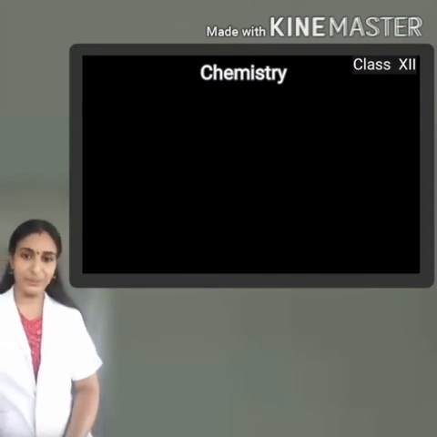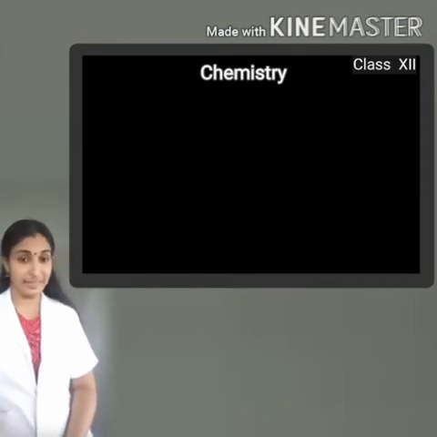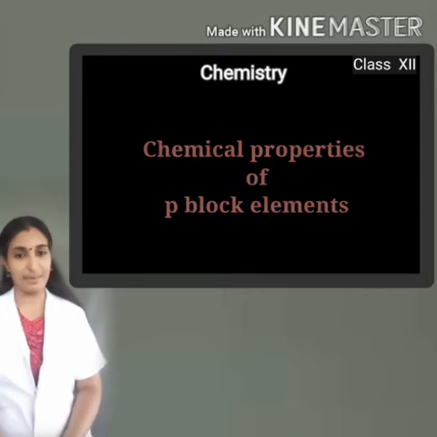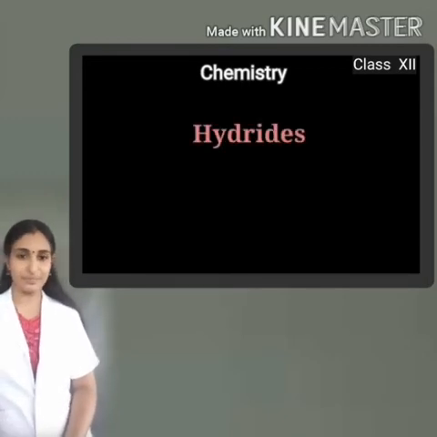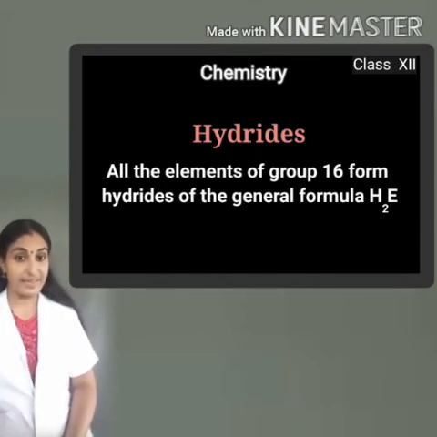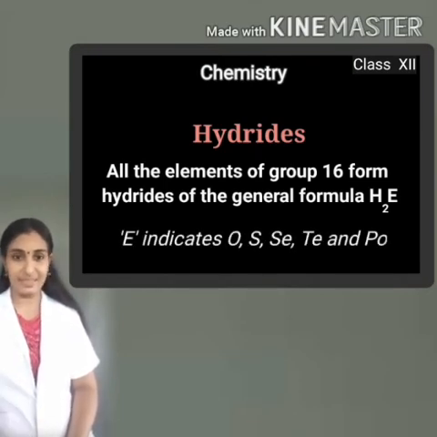In the last video, we discussed the oxidation states of the elements. Now we are entering directly into the chemical properties. First, I will explain the hydrides of 16th group elements. They form hydrides of the type EH2, where E indicates the 16th group elements oxygen, sulfur, selenium, tellurium and